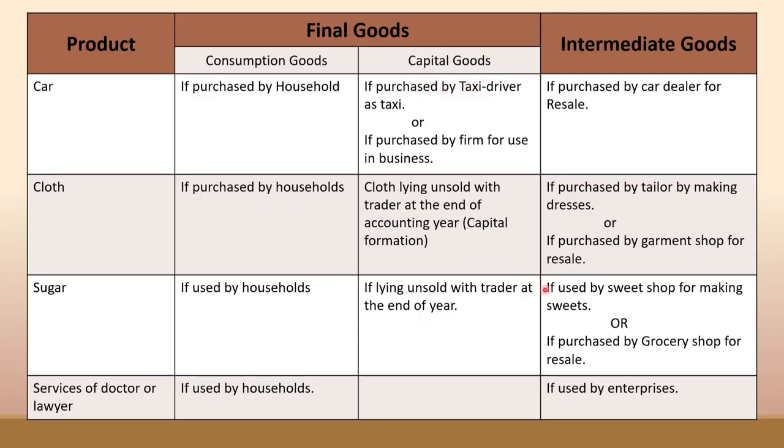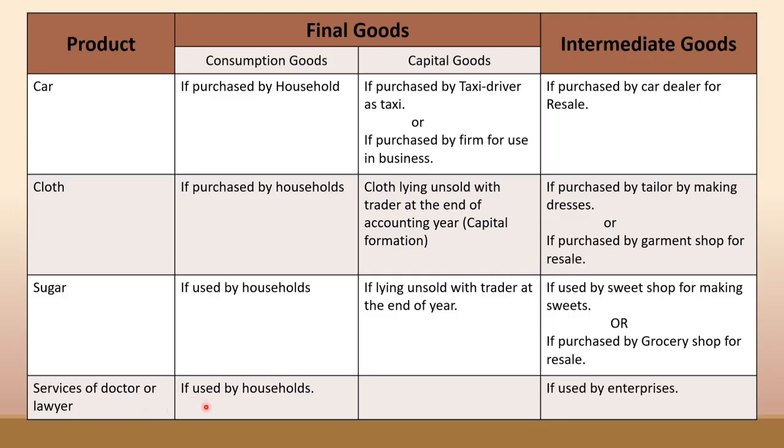If the sugar is used by a sweet shop for making sweets, then it is known as intermediate goods. Or if this sugar is purchased by a grocery shop for resale, then also it is known as intermediate goods. Last example is service of doctor or lawyer.